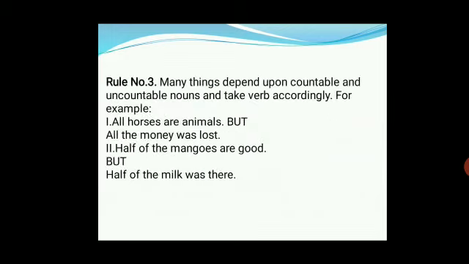Now rule number next: many things depend upon countable and uncountable nouns, and the verb is taken accordingly. For example, all horses are animals, but all the money was lost. Here you see horses are countable, and that's why we have used are, and money is uncountable, that's why we have used was. Half of the mangoes are good. Here mangoes are countable, so we have used are. Half of the milk was there. Milk is uncountable, that's why we have used was.